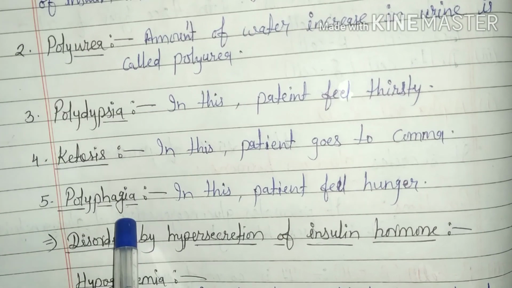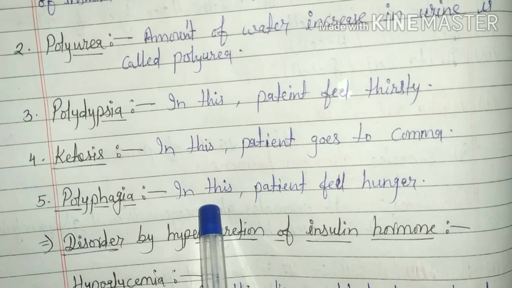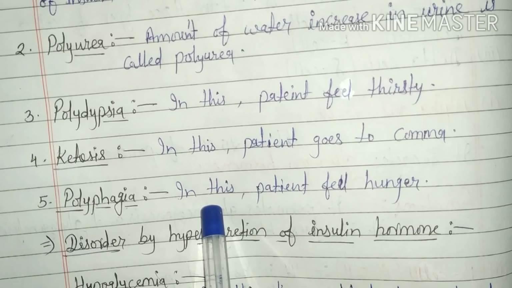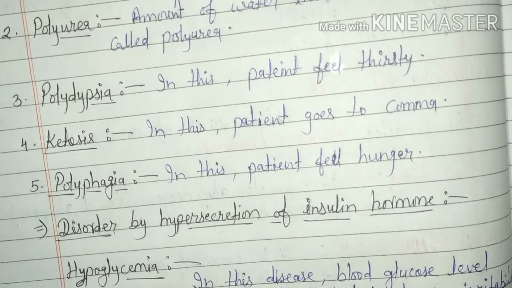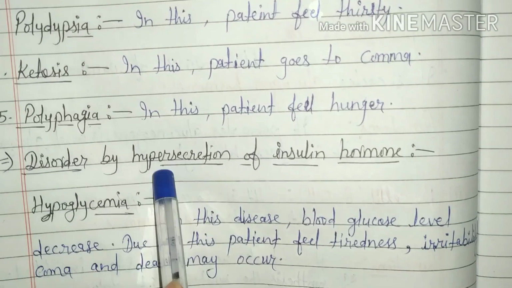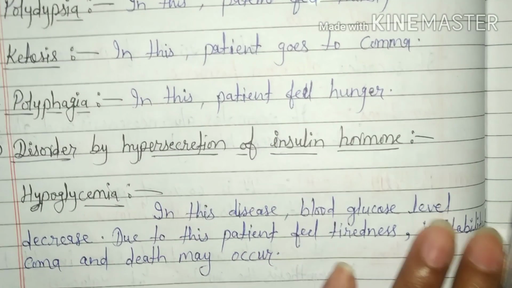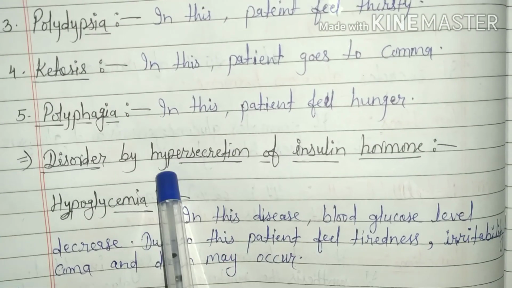Next disease, polyphagia. In this disease, there is excessive hunger because of persistent high blood glucose level. Now, disorder occurs by hypersecretion of insulin hormone due to